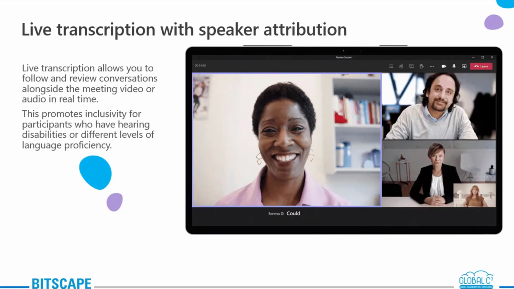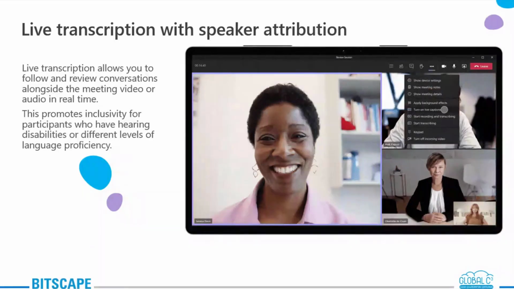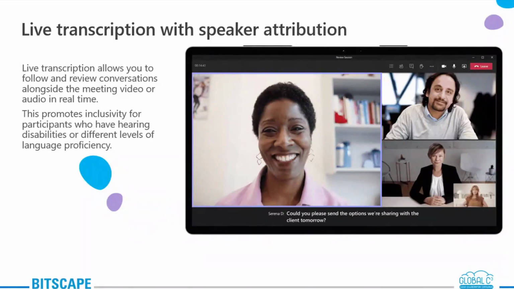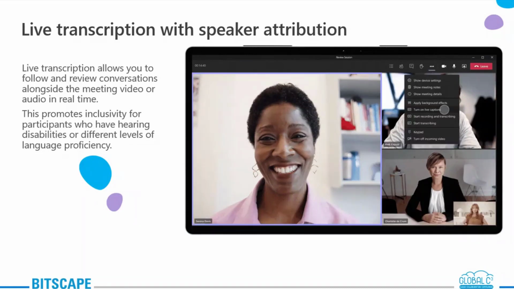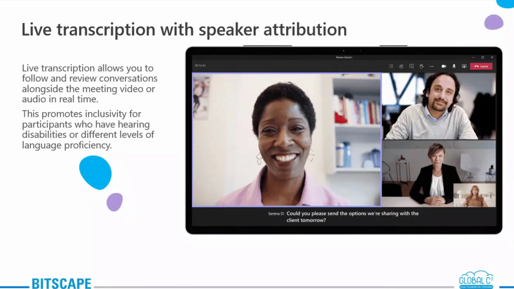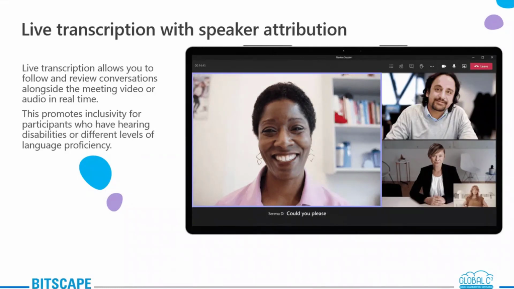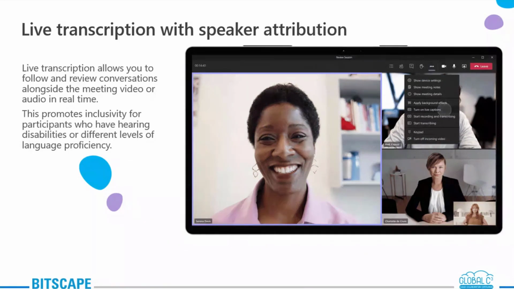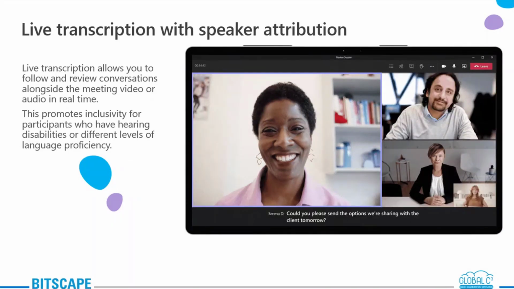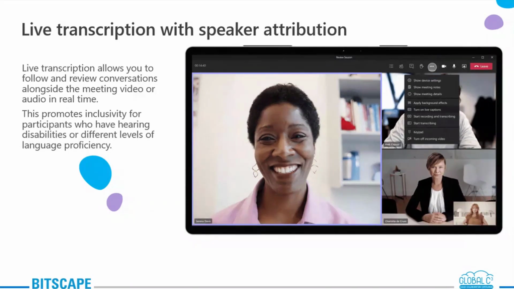Just to add to this, tenant admins must turn on the allow transcription policy to enable this feature. The policy is allow transcription. Let me just restate it. And the meeting organizer or a presenter can start this transcription. After the meeting, the saved transcription is actually available for reference, and you can also download it into your Teams for desktop and web. Let me just show you how it can be done.